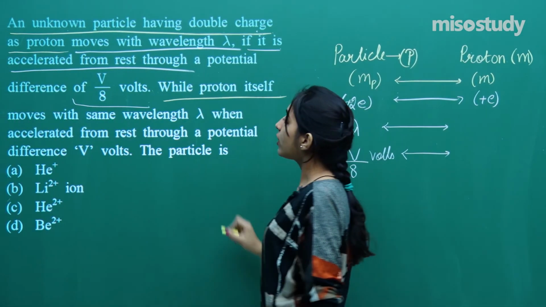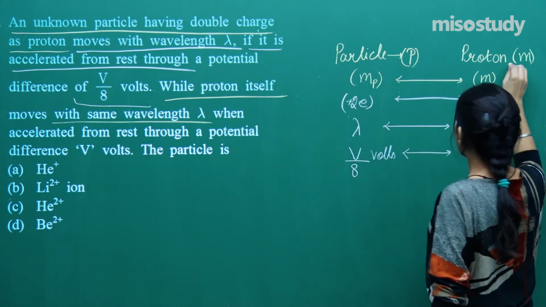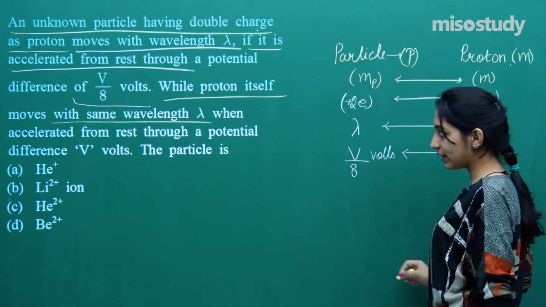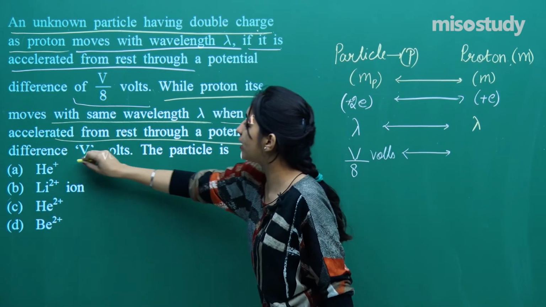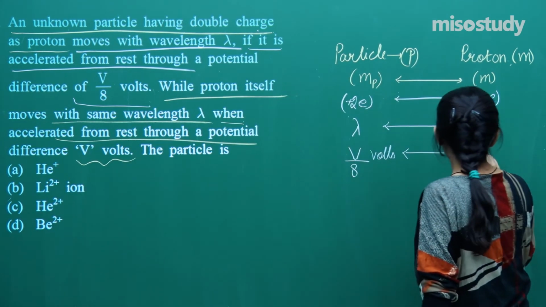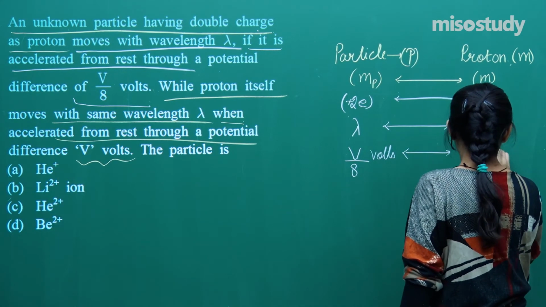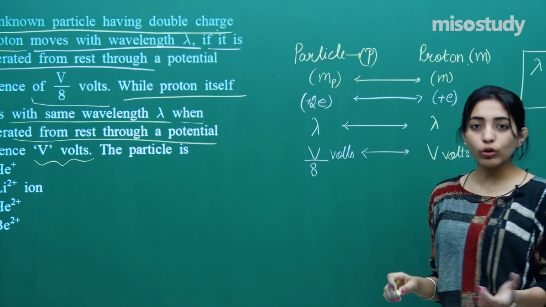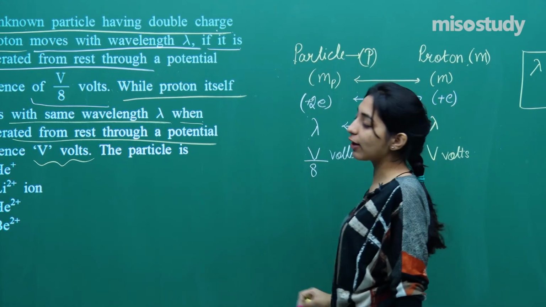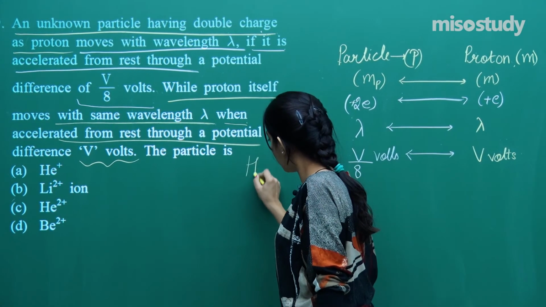While the proton itself moves with the same wavelength lambda, the proton is also moving with the same wavelength lambda when accelerated from rest through a potential difference of V volt. This time it has been accelerated through a potential difference of V volts. Okay, you need to tell which is that particular particle. And let us first look at the options.